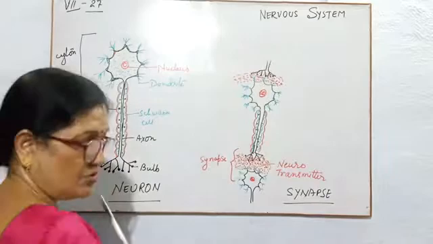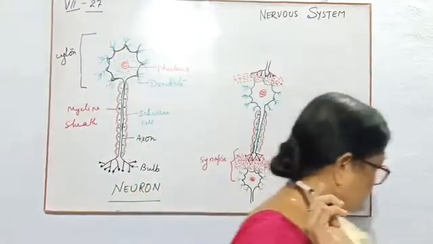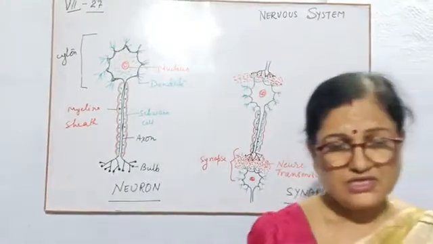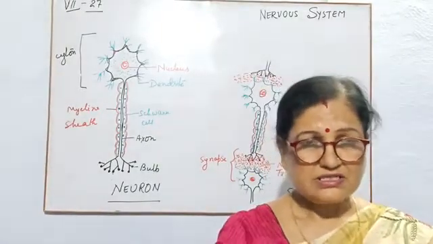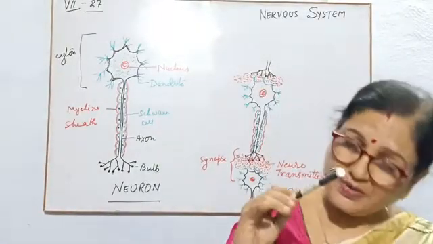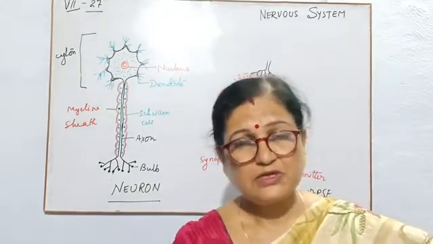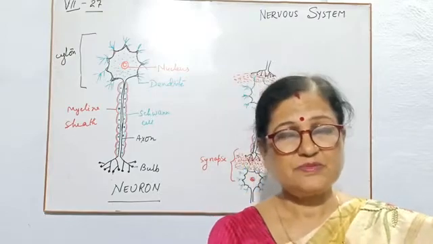It is the neuron. So children, first we should know what the unit structure is. Unit structure means this one or maybe a million of them, all responsible for making the system.